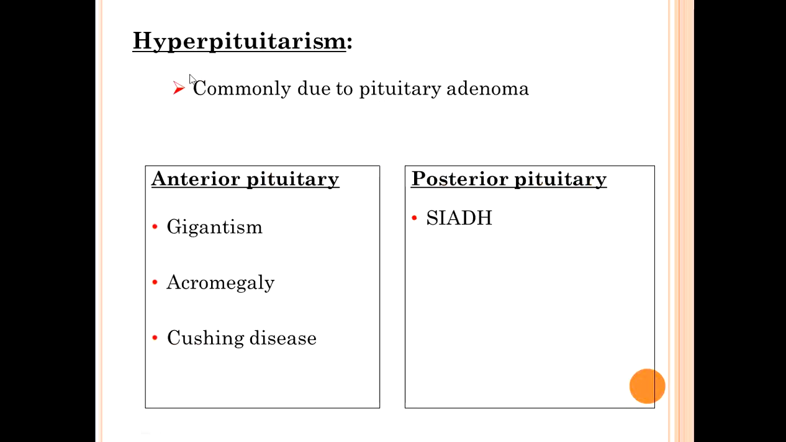Then what is hyperpituitarism? Hyperpituitarism means the pituitary gland is increased in size, so increased hormone secretion will be there. This occurs due to pituitary adenoma. So what will happen if the hormone in the anterior pituitary increases? There can be gigantism, there can be acromegaly, there can be Cushing's disease. What if the hormone increases in the posterior pituitary? It will lead to SIADH. It is known as syndrome of inappropriate ADH secretion.